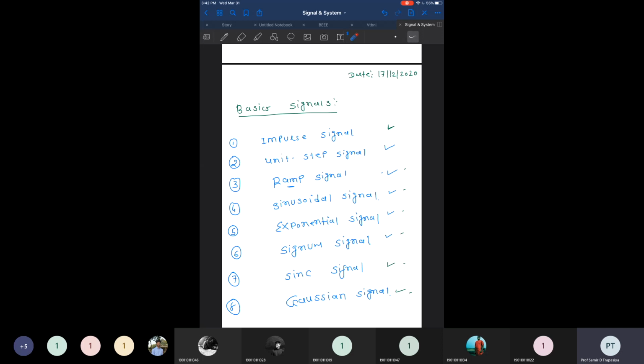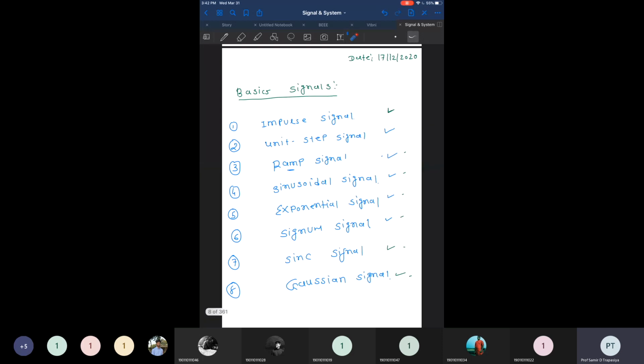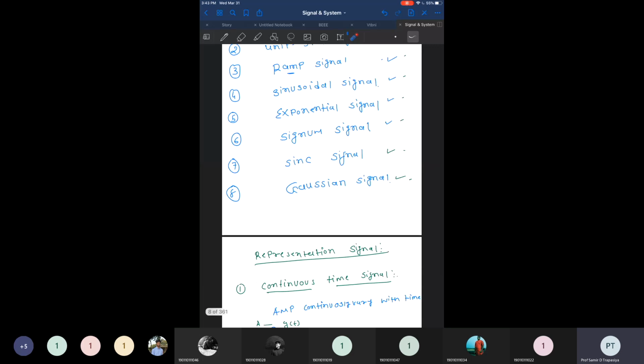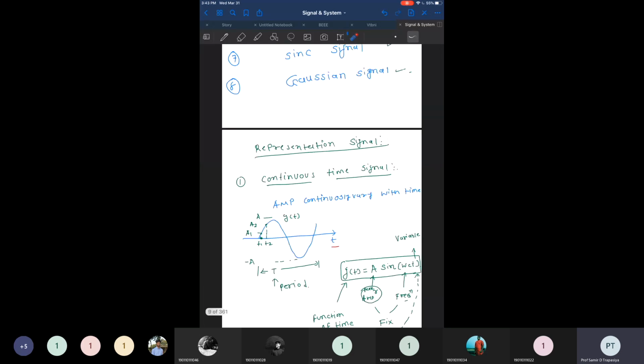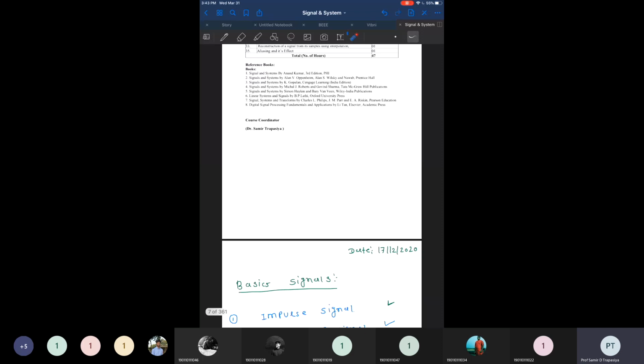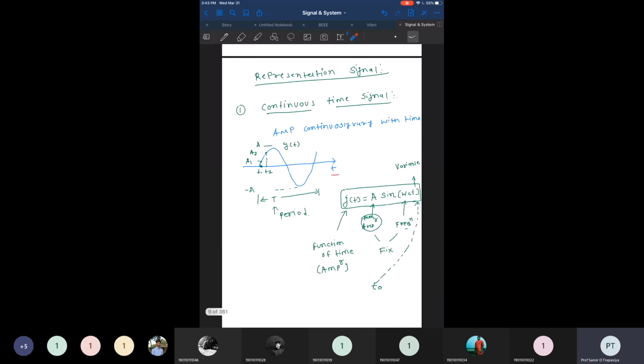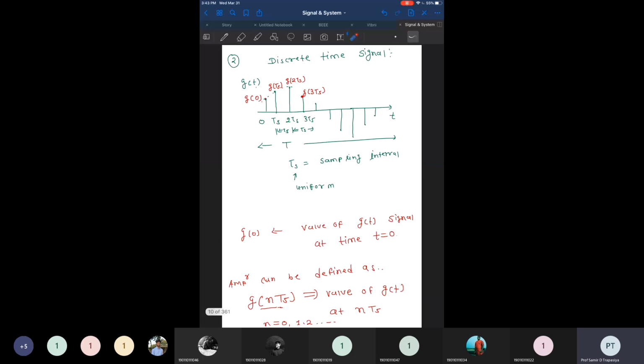Then we have even gone through some very popular signals which we came across many times in different perspectives, like sinusoidal signals and exponential signals. Then we have even discussed the signum function. Signum function is a function which is 1 for all positive values of t, and it is -1 for all negative values of t. Then we discussed the sinc function, which is sine x by x, and then Gaussian signals that we have already described. So in the lecture of 17th December, we discussed the various kinds of signals and how to represent them mathematically.